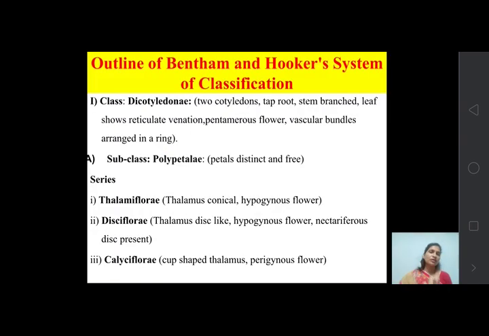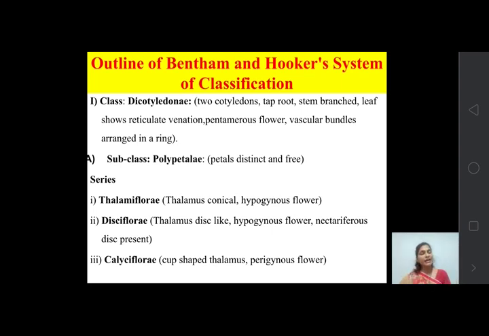So let's start with the first class, that is Dicotyledonae. Dicotyledonae is part of division Angiosperm, then class Dicotyledonae. It has 2 cotyledons, taproot system, stem branches, leaf shows reticulate venation, pentamerous flowers, and vascular bundles arranged in a ring. These are all characters of dicotyledons.